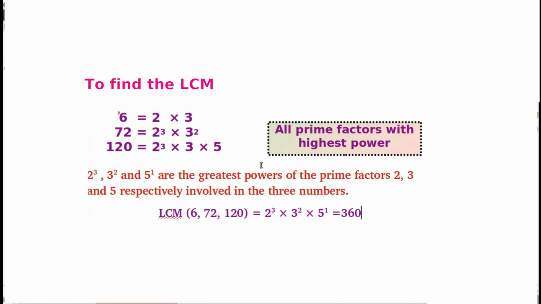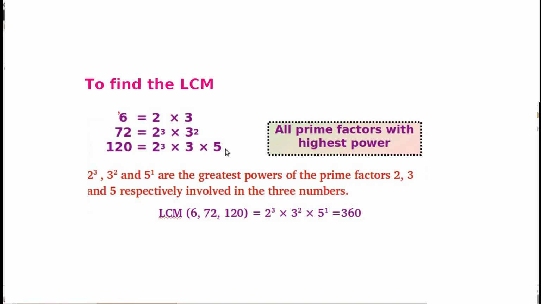Now we need to consider the LCM of these three numbers. For LCM, we need to consider all the prime factors. Here the prime factors are 2, 3 and 5. And we need to consider the highest power also. Highest power of 2 is 3. Highest power of 3 is 2.